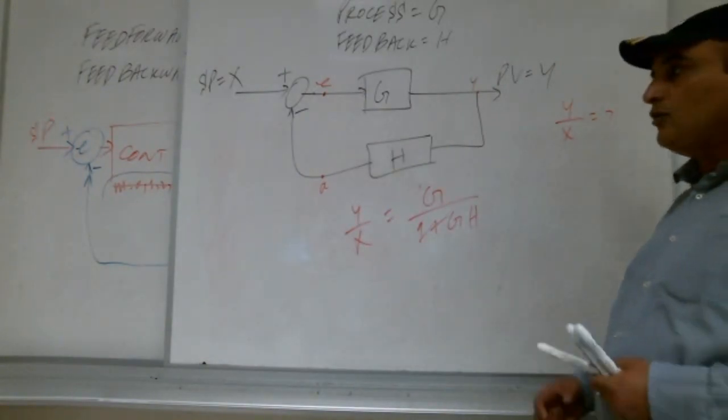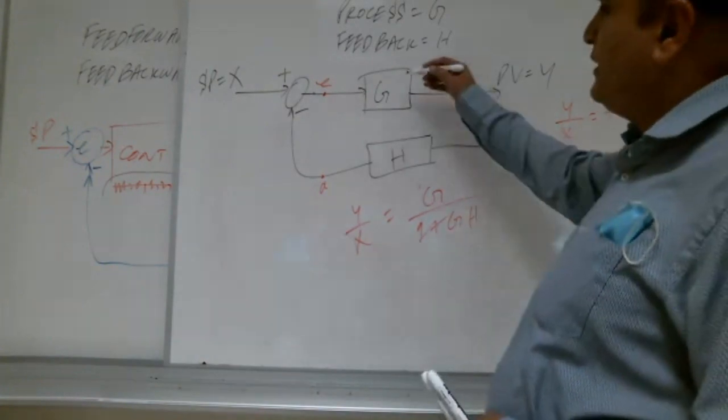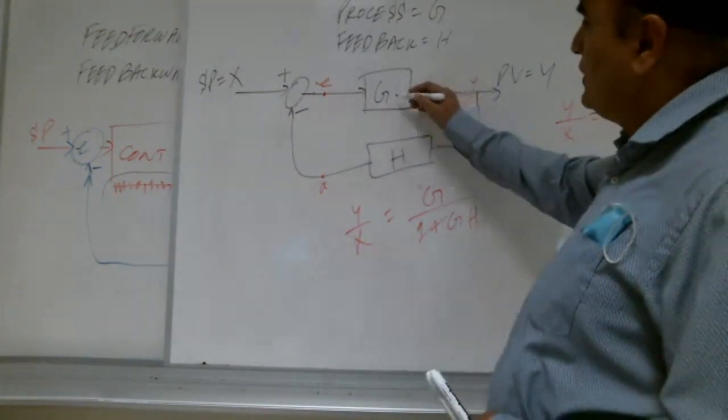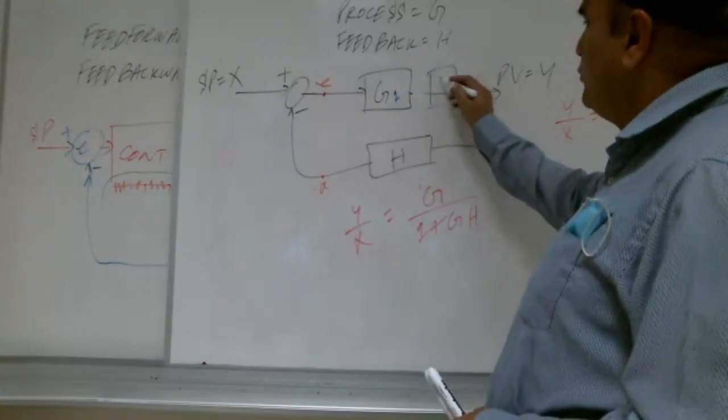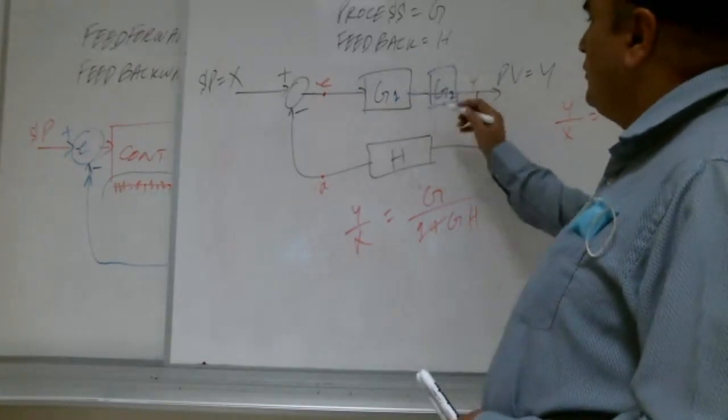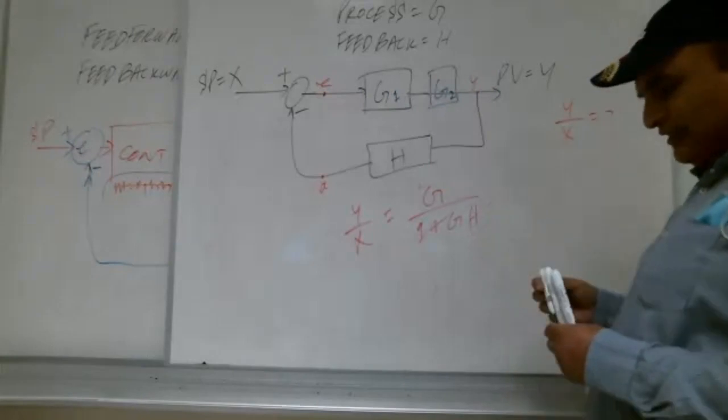Yes, teacher, right. Okay, now if we have two Gs here, this is G1 and then we have here G2. What will be the change here?